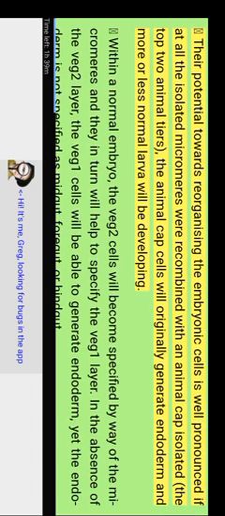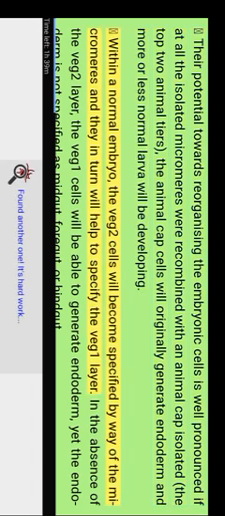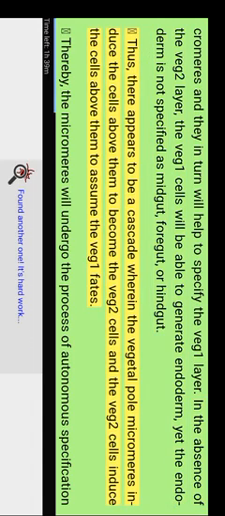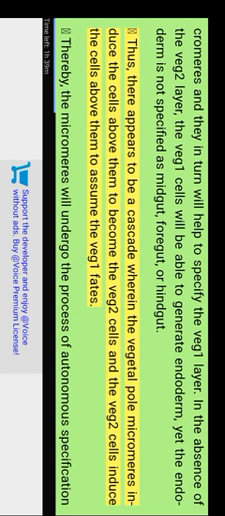Their potential for reorganizing the embryonic cells is well pronounced if isolated micromeres are recombined with an isolated animal cap. The top two animal tiers, the animal cap cells, will now generate endoderm and a more or less normal larva will develop. Within a normal embryo, the veg 2 cells become specified by way of the micromeres, and they in turn help to specify the veg 1 layer. In the absence of the veg 2 layer, the veg 1 cells will be able to generate endoderm, yet the endoderm is not specified as midgut, foregut, or hindgut. Thus, there appears to be a cascade wherein the vegetal pole micromeres induce the cells above them to become veg 2 cells, and the veg 2 cells induce the cells above them to assume the veg 1 fates.